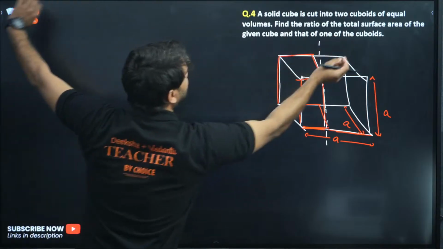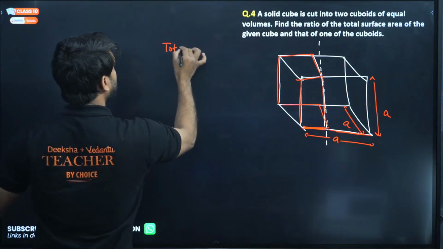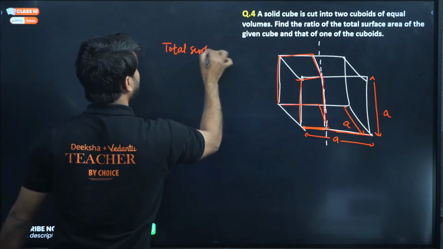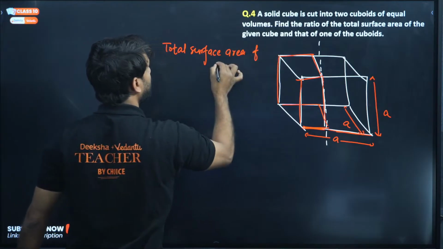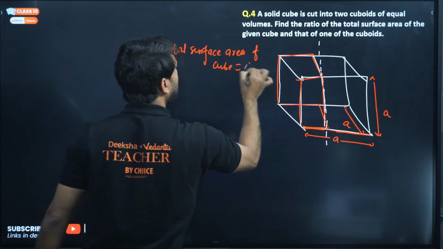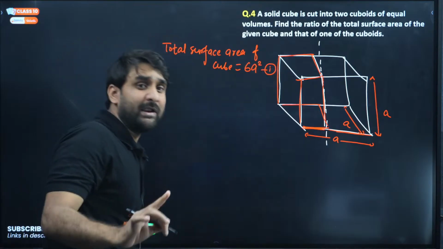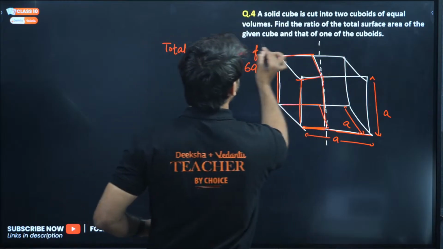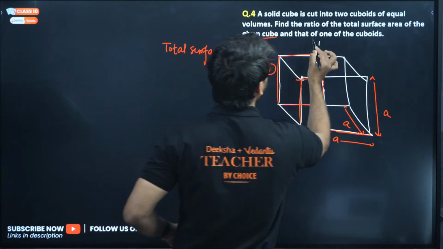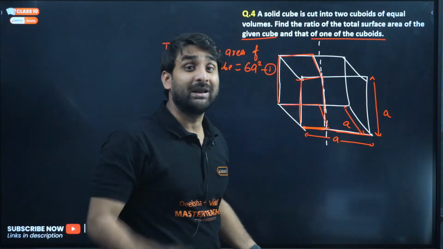So find the total surface area of the cube first. What is the formula? 6a square. So this is the total surface area. Now find out the total surface area of the cuboid. Find the ratio of the total surface area of the given cube and that of one of the cuboids. So there are 2 cuboids, but we have to take only one cuboid.